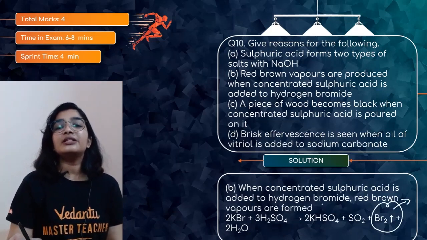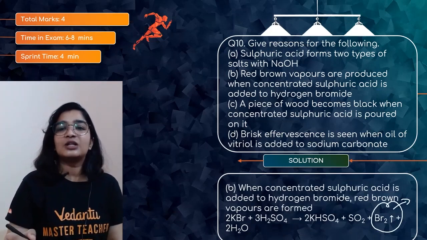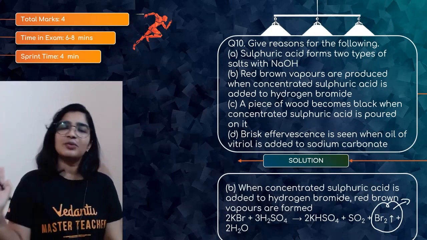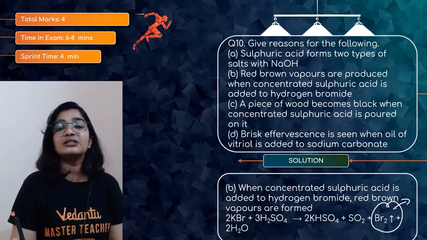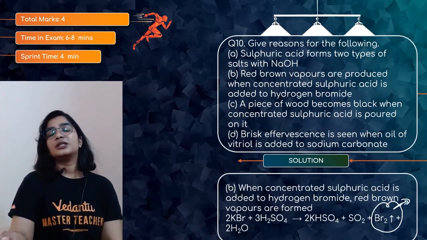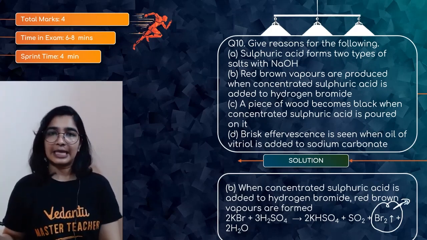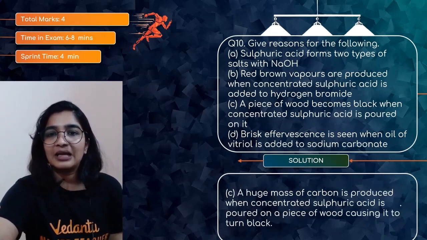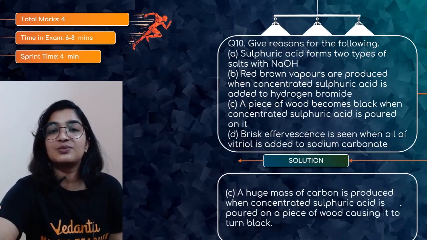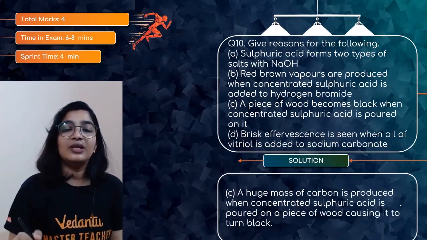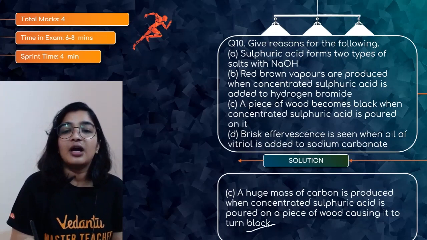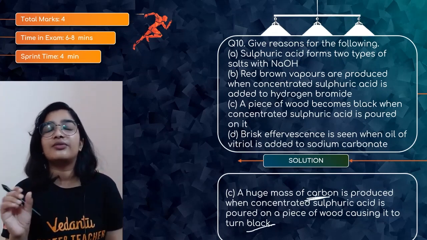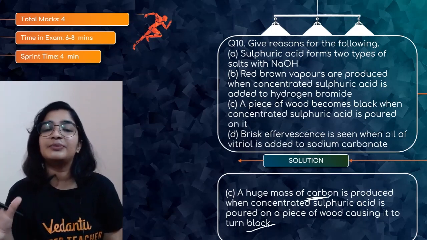When concentrated sulfuric acid is made to react with hydrogen bromide or potassium bromide or any bromide you take, the point here is there will be evolution of Br2, bromine gas. A piece of wood becomes black when concentrated sulfuric acid is poured on it, because there will be formation of carbon, a huge mass of carbon is produced when concentrated sulfuric acid is poured on a piece of wood.